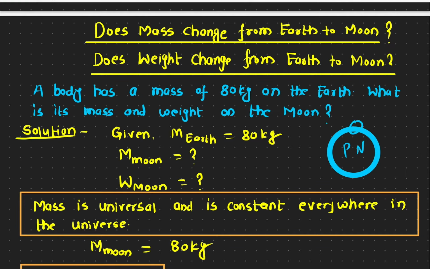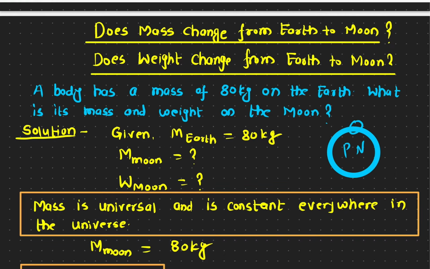The number of protons, neutrons, and electrons will be exactly the same. It won't change. If it is not going to change, the mass is not going to change. So the mass is a universal constant. It doesn't matter where you have measured. The mass will be exactly the same anywhere in the cosmos.